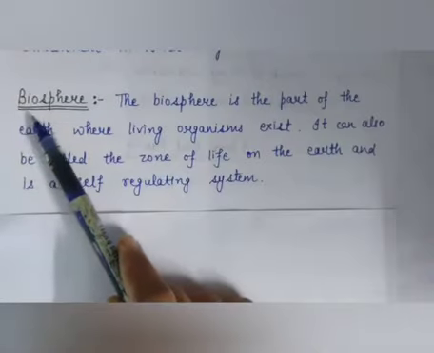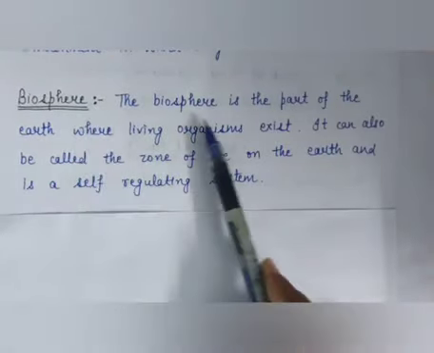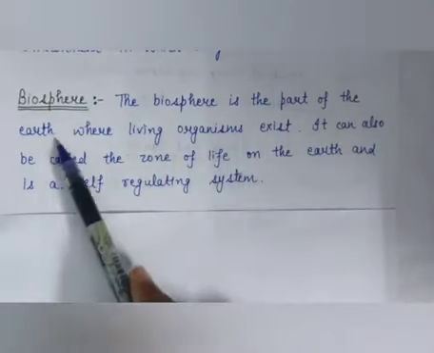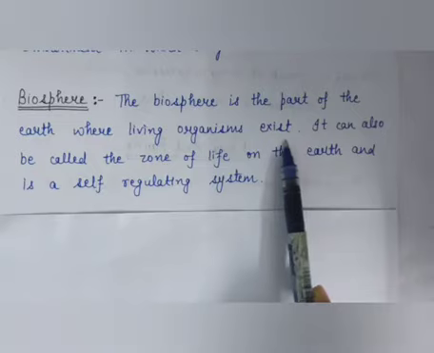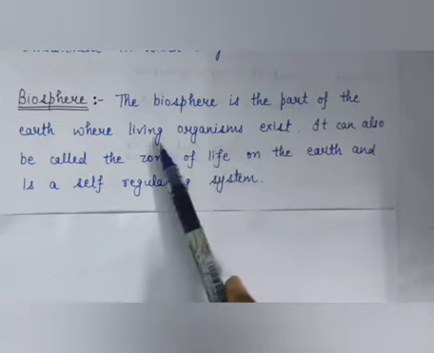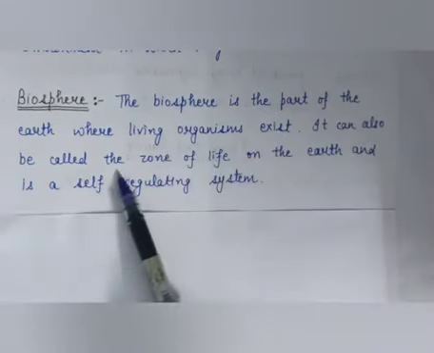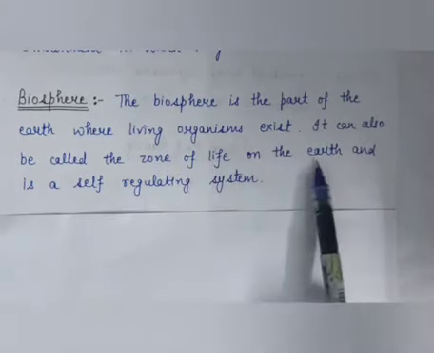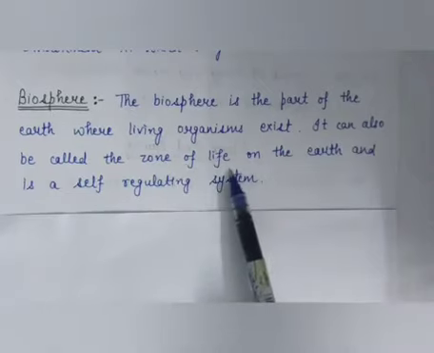Now next term is biosphere. What is biosphere? The biosphere is the part of earth where living organisms exist. It can also be called the zone of life on the earth. Means in this zone, life is possible.